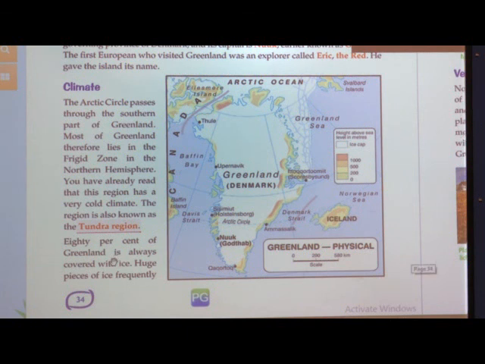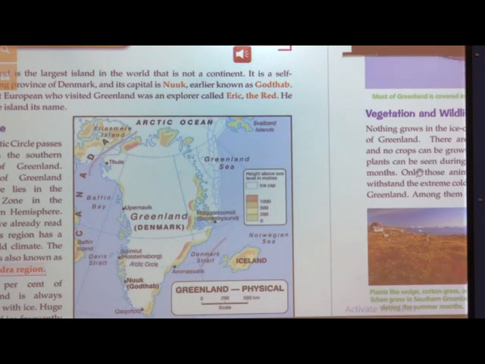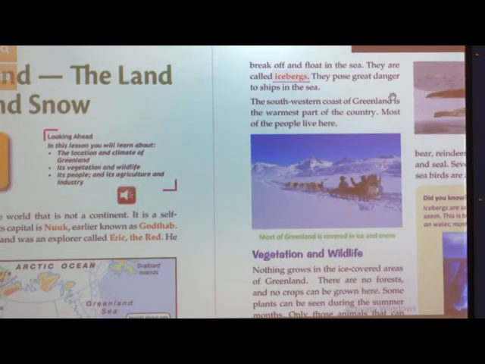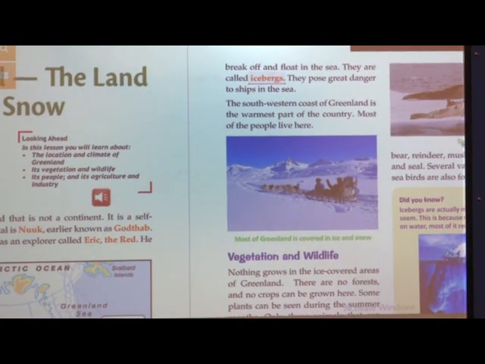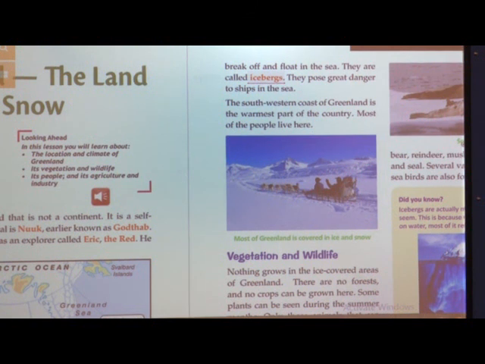80% of Greenland is always covered with ice. Huge pieces of ice frequently break off and float in the sea. They are called icebergs. They pose great danger to the ships in the sea. The southwestern coast of Greenland is the warmest part of the country. Most of the people live here.